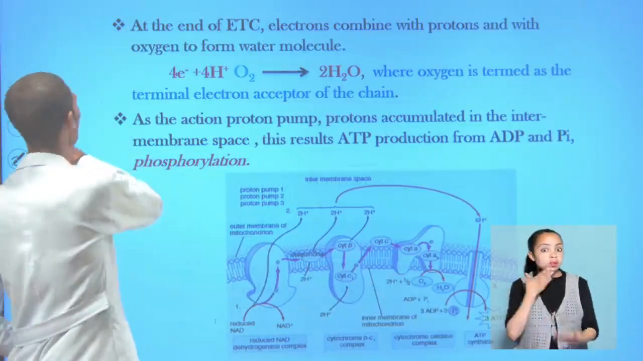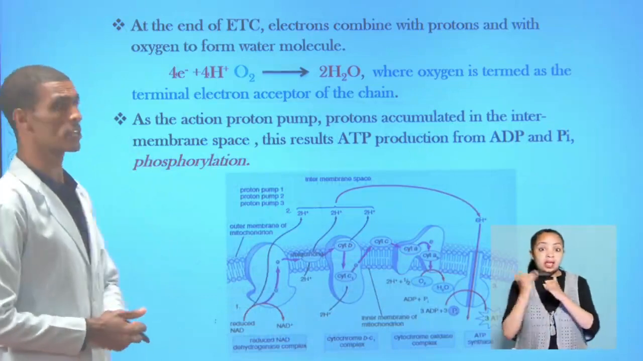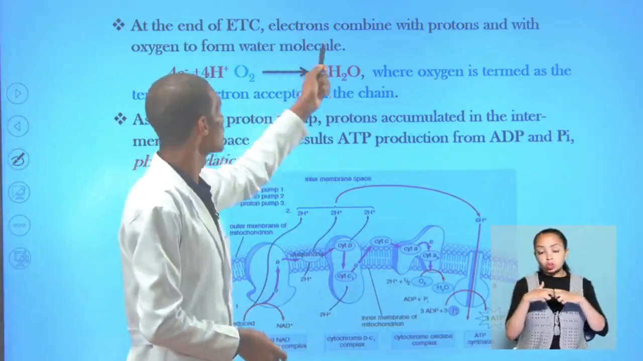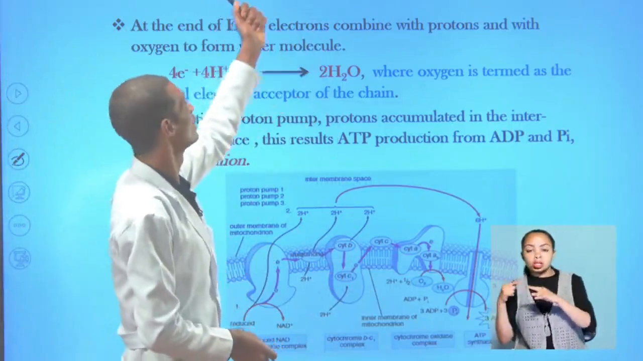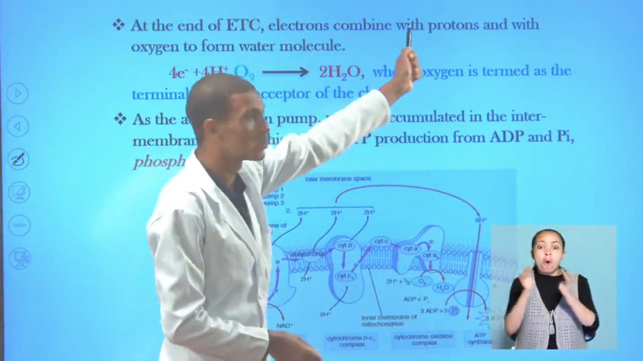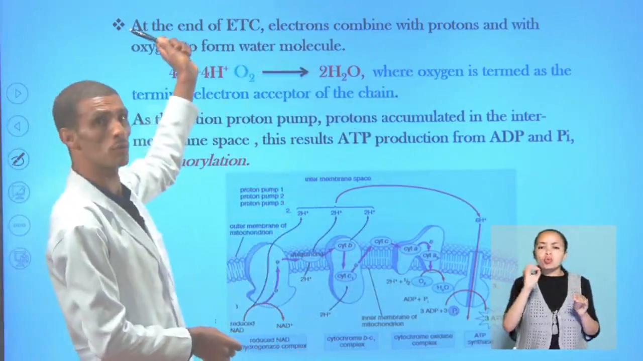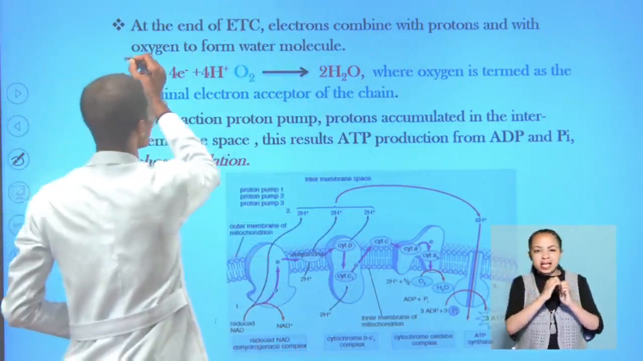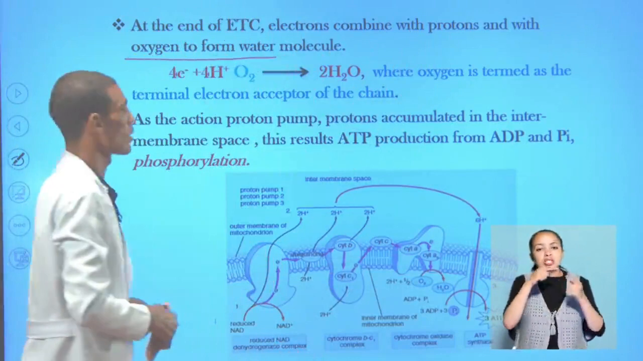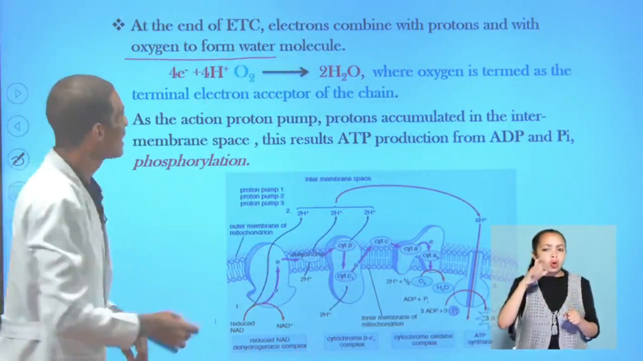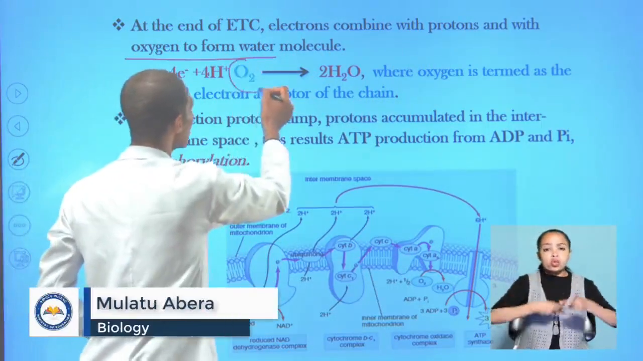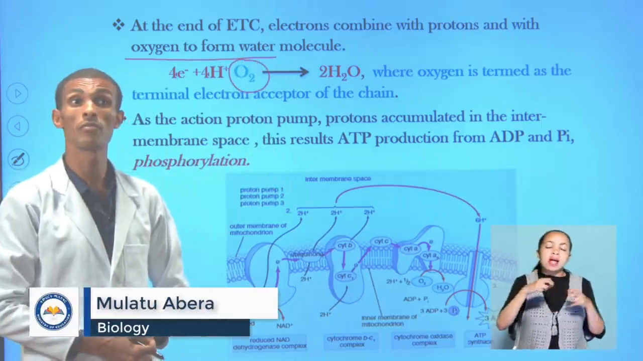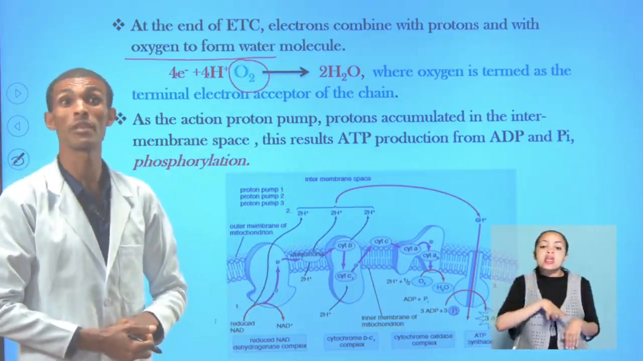Well, at the end of the electron transport chain, the electron, which is split from hydrogen, combines with the proton, which is split from hydrogen from the earlier coenzyme again, and binds with oxygen to form a water molecule. So, in the process, oxygen is considered the terminal electron acceptor of the respiration chain totally.